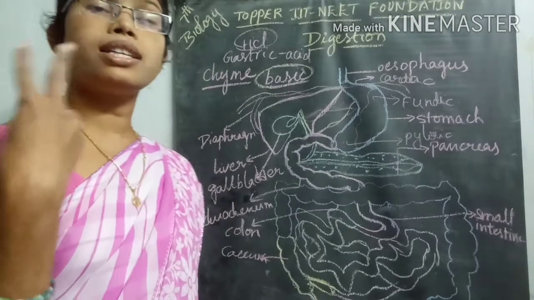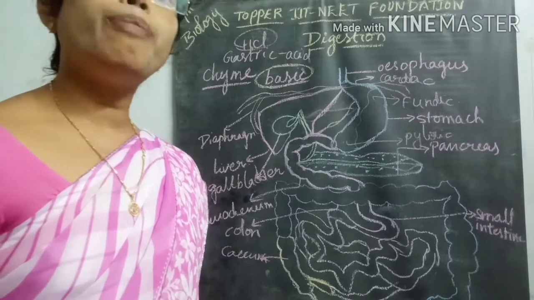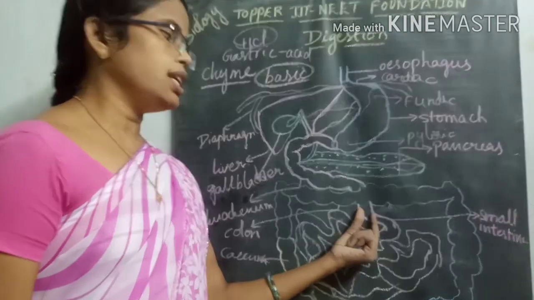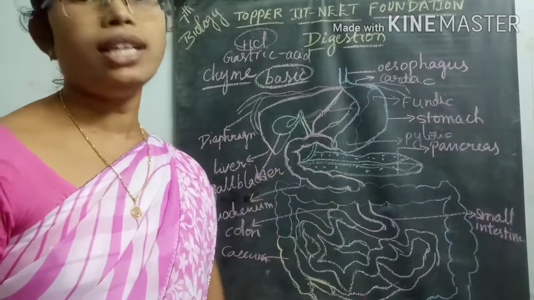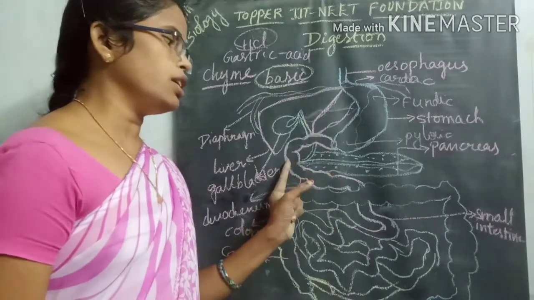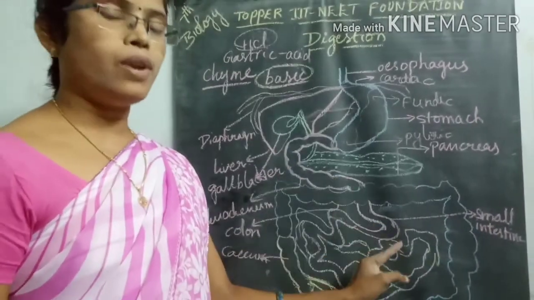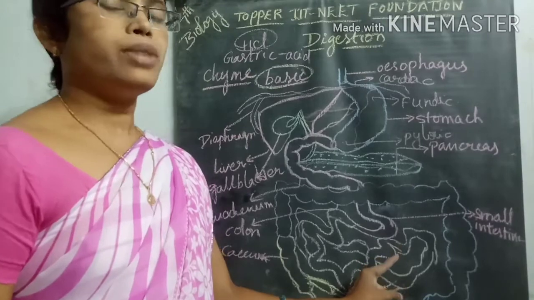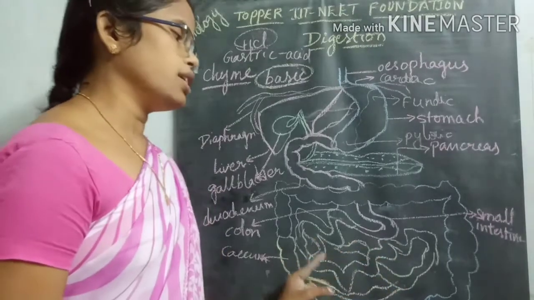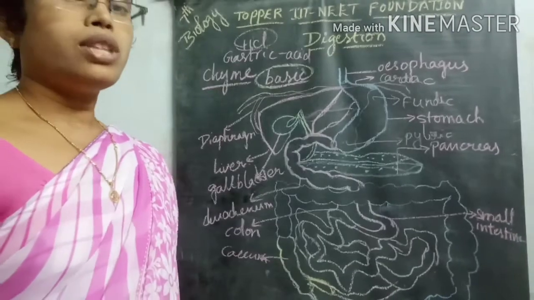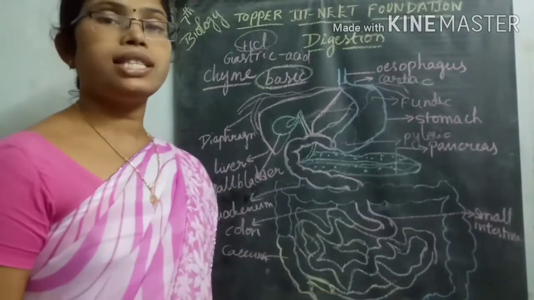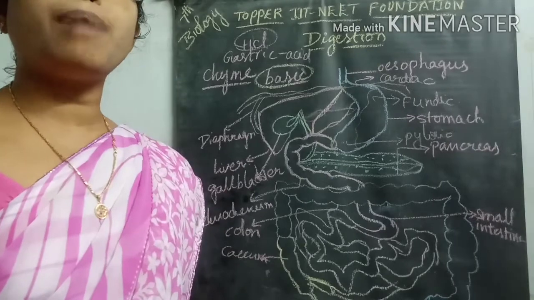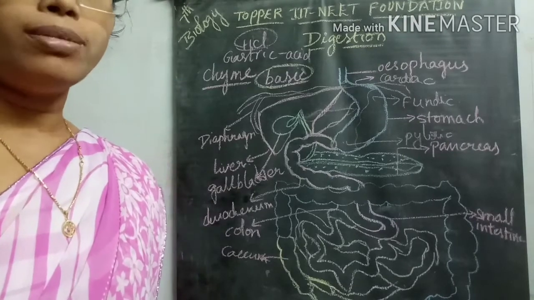How many parts are there in the small intestine? Two parts: the ileum and the jejunum, and the duodenum is also one part of the small intestine. From the duodenum, the food material slowly enters into the ileum, and from the ileum it slowly enters into the jejunum. So the anterior part of the small intestine is called the ileum, and the posterior part is called the jejunum.